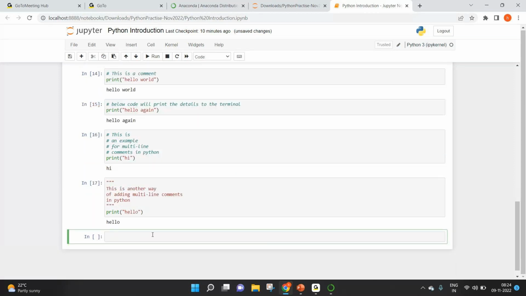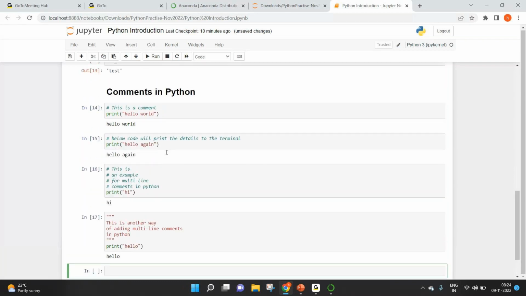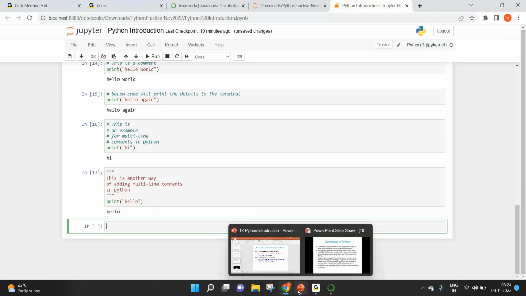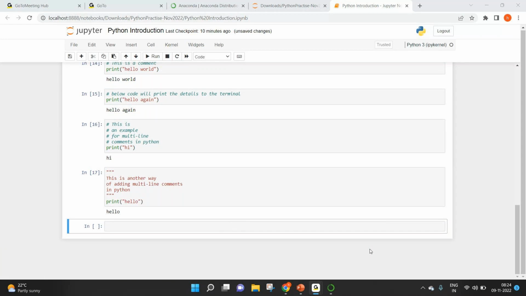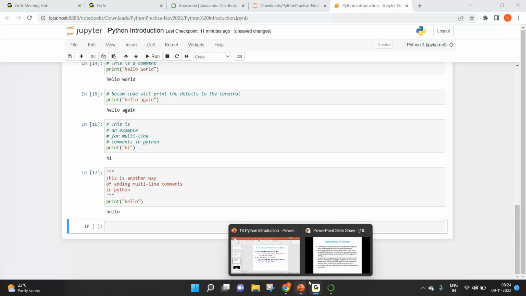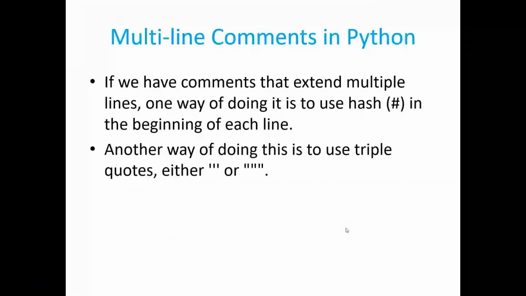Right. So these are the different ways of defining comments in Python. Again, this is very important to remember. Wherever you feel the code is a little complex for us to understand, you should definitely add your comments over there. So we have seen single line comments and multi-line comments both.